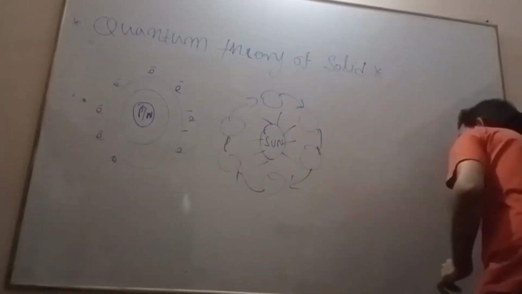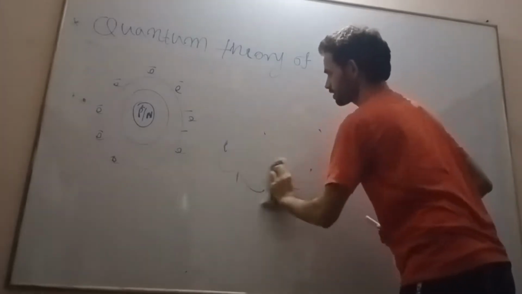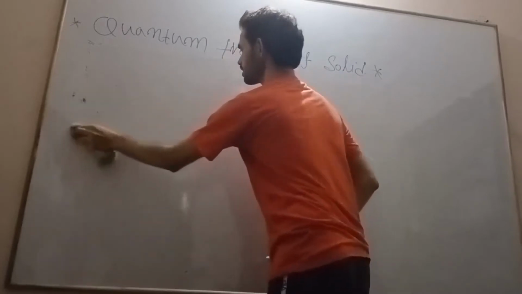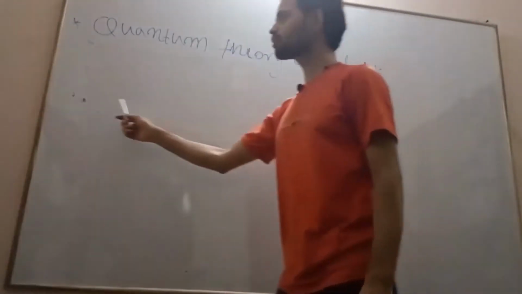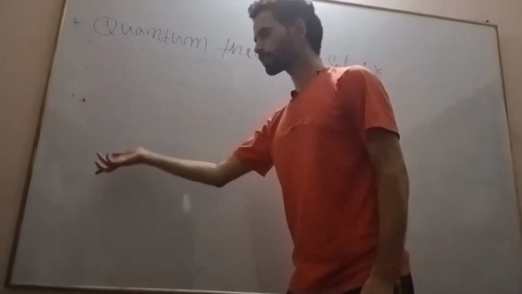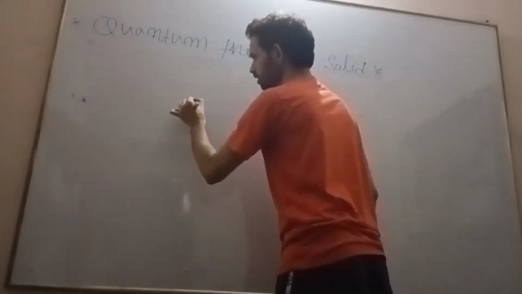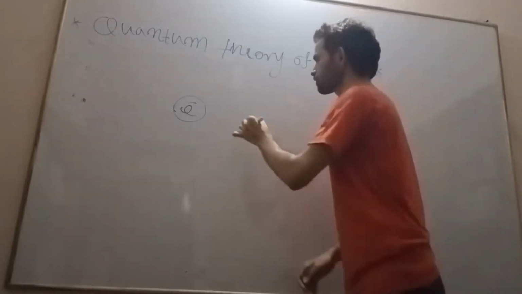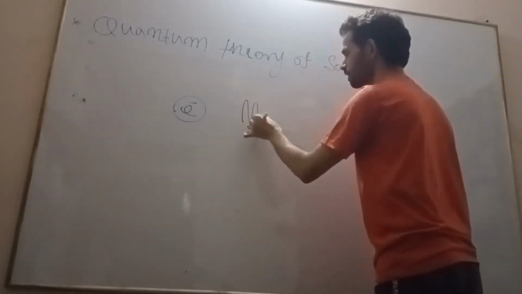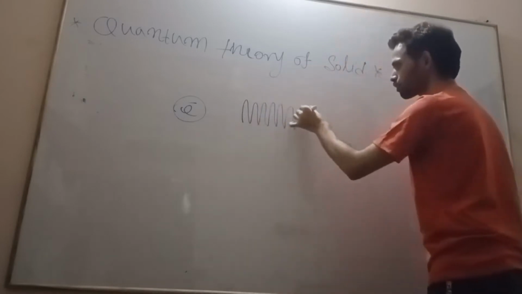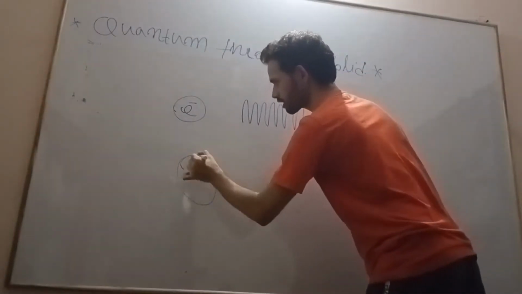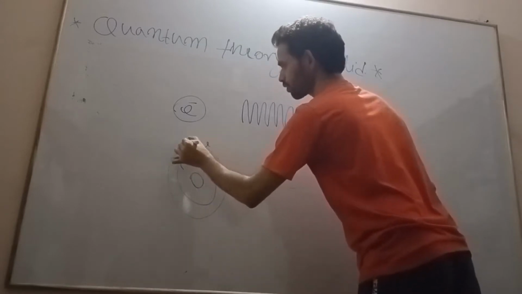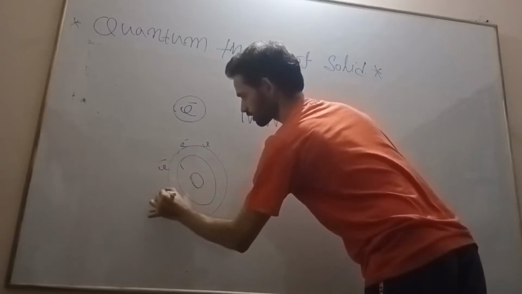Now there is a certain experimental result which involves electrons and high frequency electromagnetic waves. As you see here, this is like an atom, with an electron revolving around the nucleus.